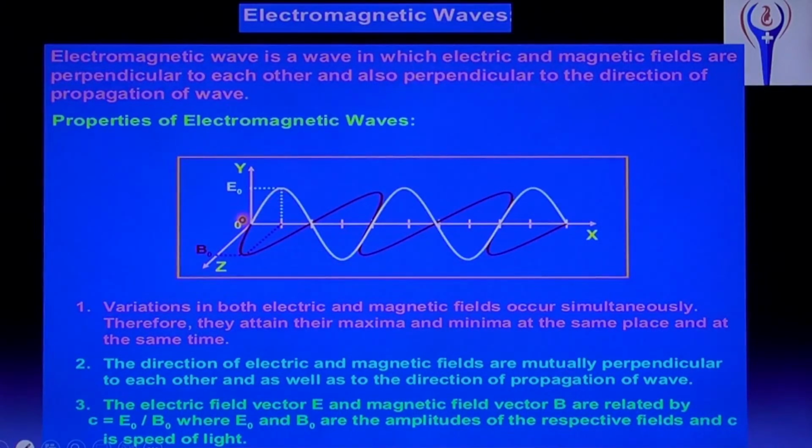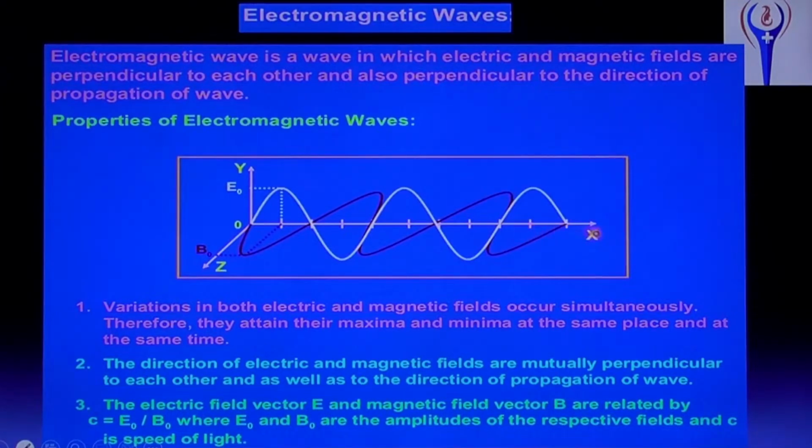0, because both are in phase, same phase. Therefore, phase difference between electric and magnetic field is 0. That's why we said both will reach maxima and minima at the same place and at the same time. That is only phase. And the directions of electric and magnetic fields are mutually perpendicular to each other. That only I said, as well as the direction of propagation of wave.